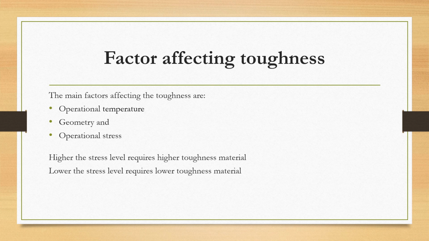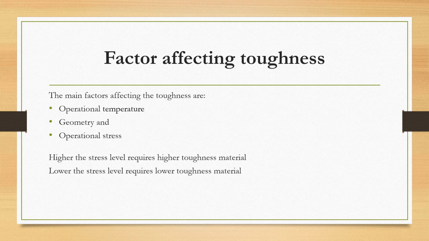Next topic, factors affecting toughness. There are various factors affecting toughness; among them, operational temperature, geometry, and operational stress are the main factors. A higher stress level requires higher toughness materials, and a lower stress level requires lower toughness materials. As you know, toughness increases with an increase in elasticity and ductility. On increasing strength, ductility increases and toughness will increase. Thus, a tough material is generally strong, but a strong material is not generally tough.